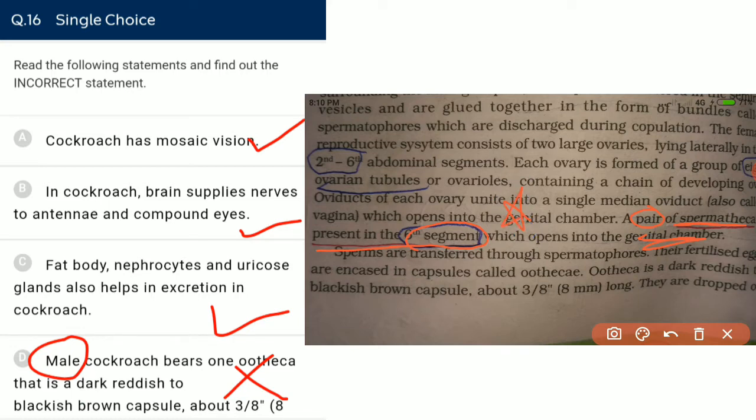Jersey number less than Dhoni's jersey number. Dhoni's jersey number is 7. So 7 minus 1 is 6. The sixth segment bears a pair of spermatheca in the case of the female cockroach.